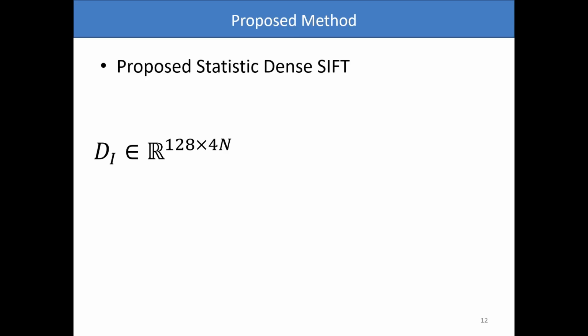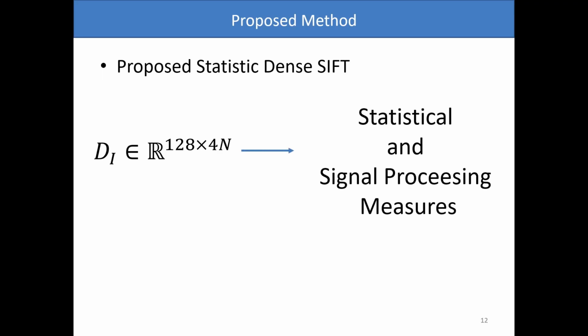In this case, for the proposed descriptor, let's associate with each image I a feature vector determined by statistical and signal processing measures extracted from the matrix Di. Specifically, for each image I, we extracted the DenseSIFT pattern giving rise to the matrix Di.